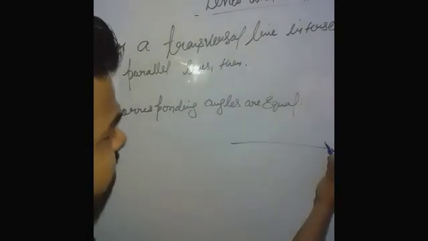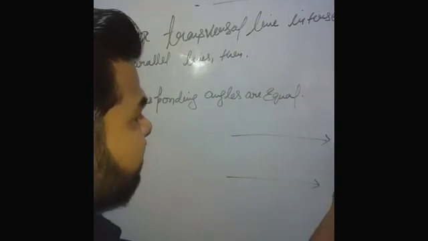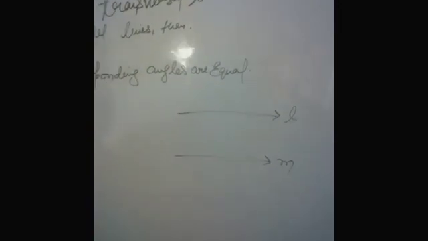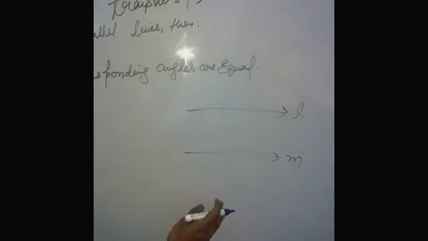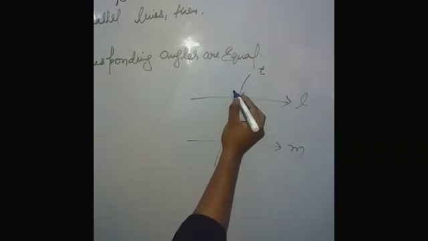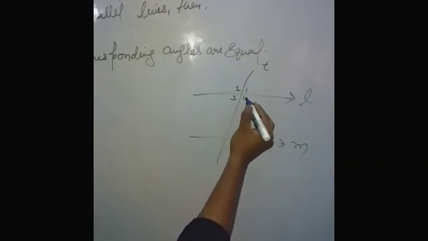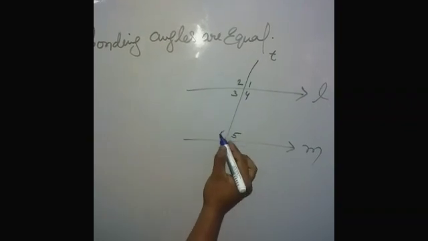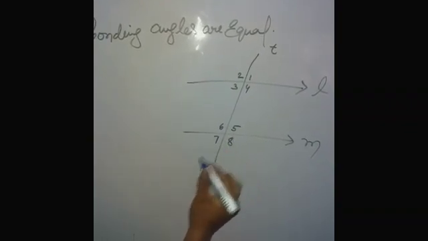Here L and M are two parallel lines and T is a transversal line, with angle 1, angle 2, angle 3, angle 4, angle 5, angle 6, angle 7 and angle 8.